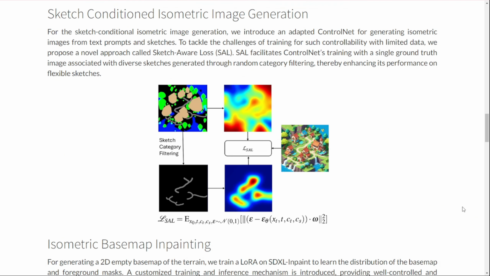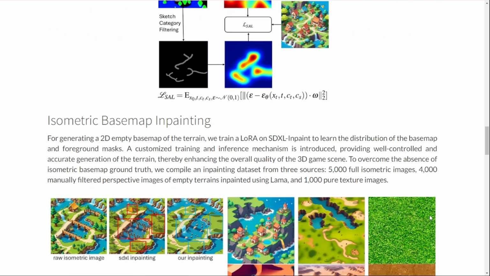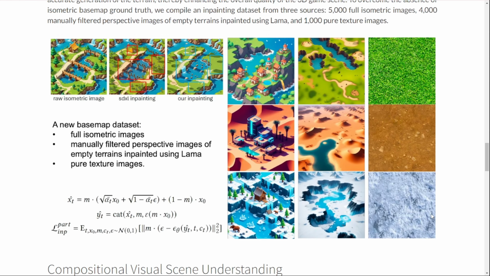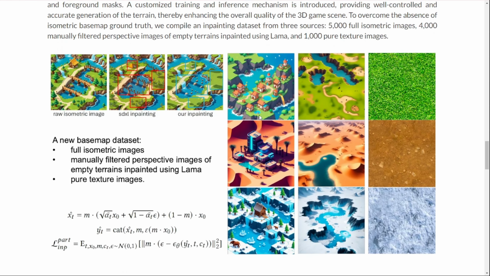Now let's talk real-world applications. For indie game devs, this could be revolutionary. Imagine sketching out a level concept and having a playable 3D prototype in minutes instead of days. It could drastically speed up the iteration process in game design, but it's not just for games. This tech could be valuable for rapid prototyping in architecture, urban planning, or even film pre-visualization. Any field that needs quick 3D environment concepts could benefit.